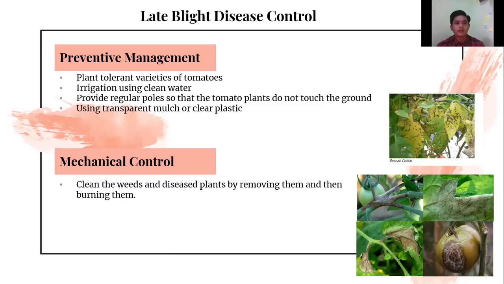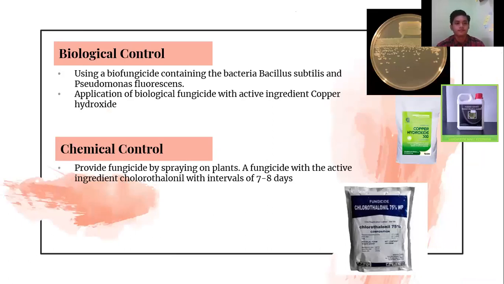The second is mechanical control. Clean the weeds and diseased plants by removing them and then burning them. Okay, the next one is biological control using a biofungicide containing the bacteria Bacillus subtilis and Pseudomonas fluorescens.